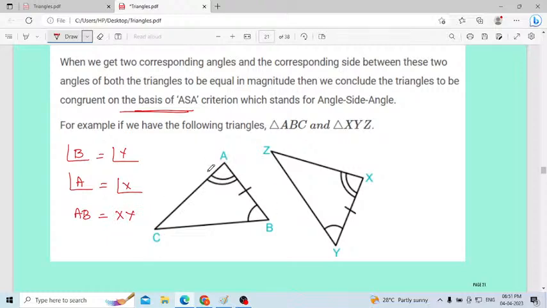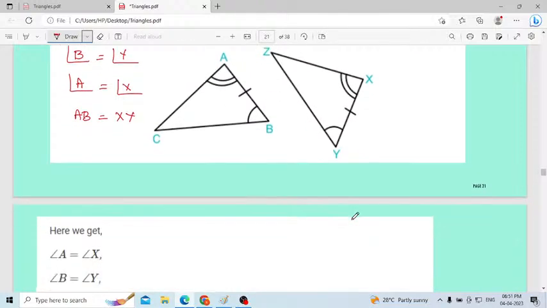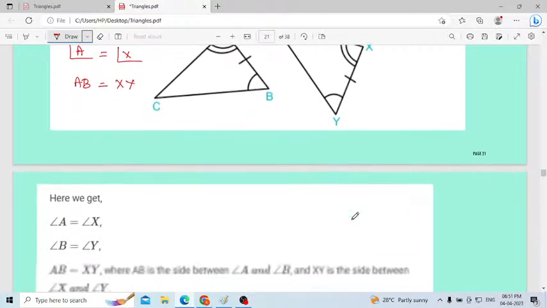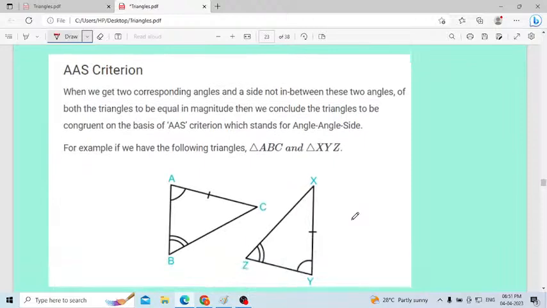Where the two angles are equal, the common side between them will be equal. Okay, that is nothing but ASA criteria. Very easy one, this one. Next, you have to remember the name, that's all.